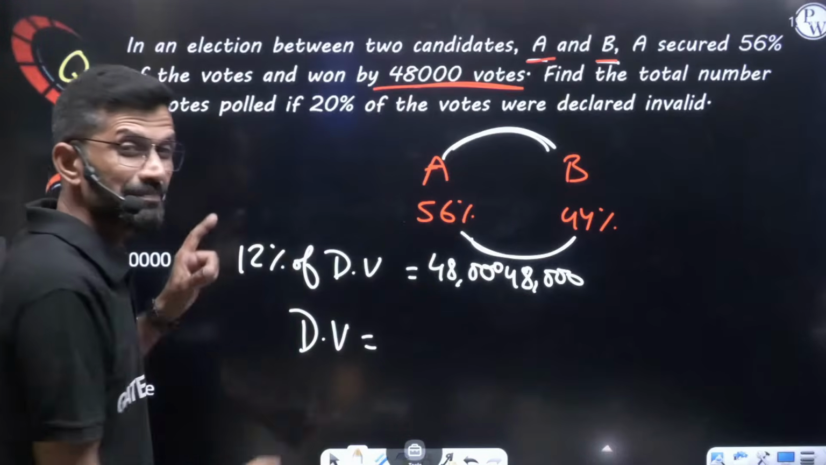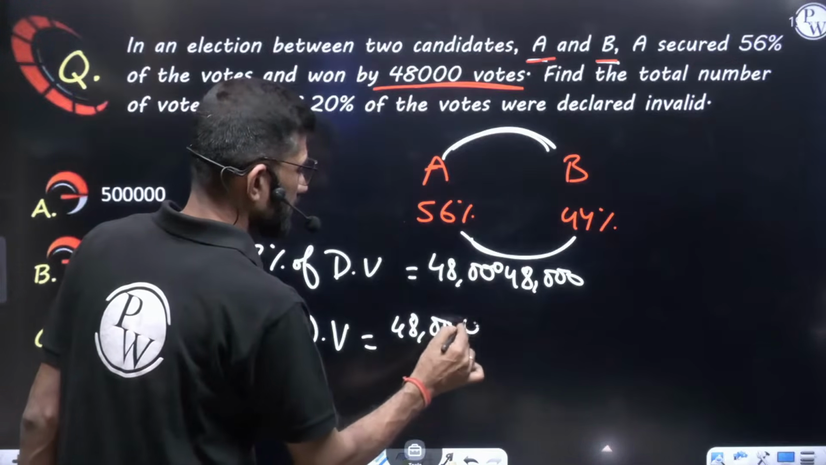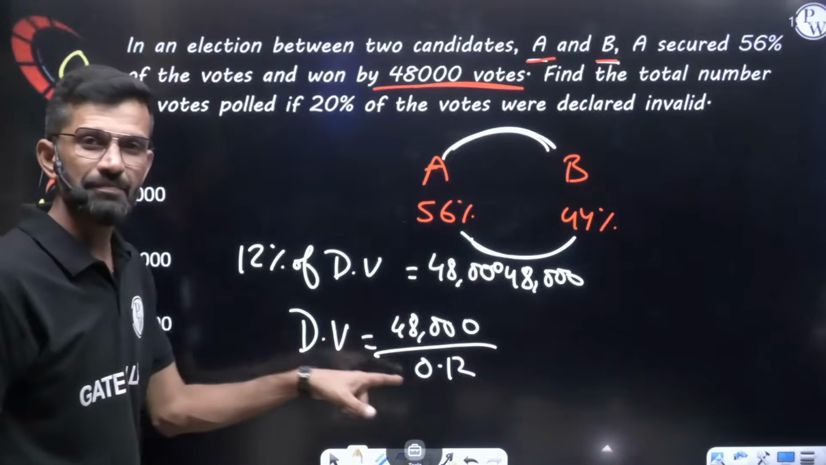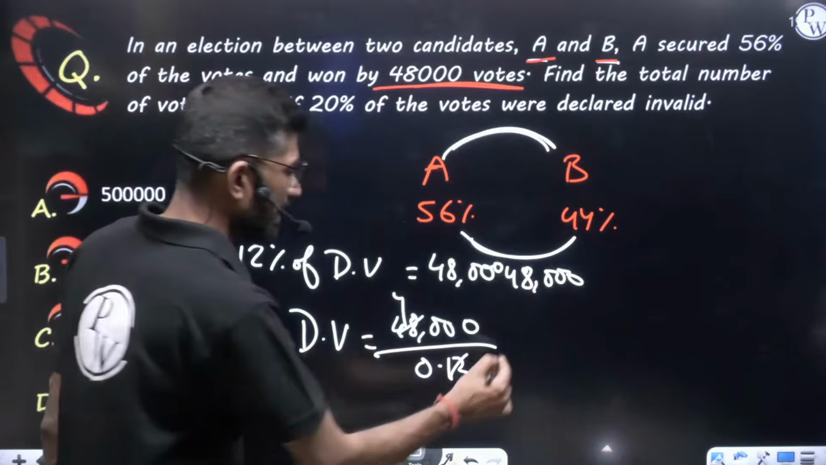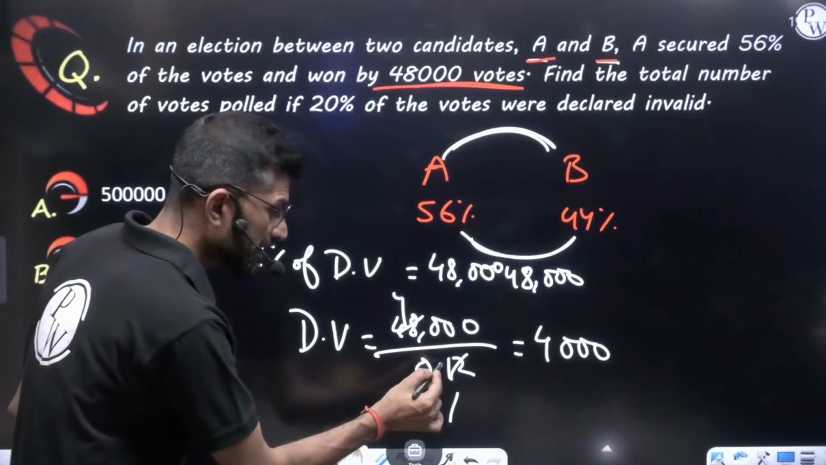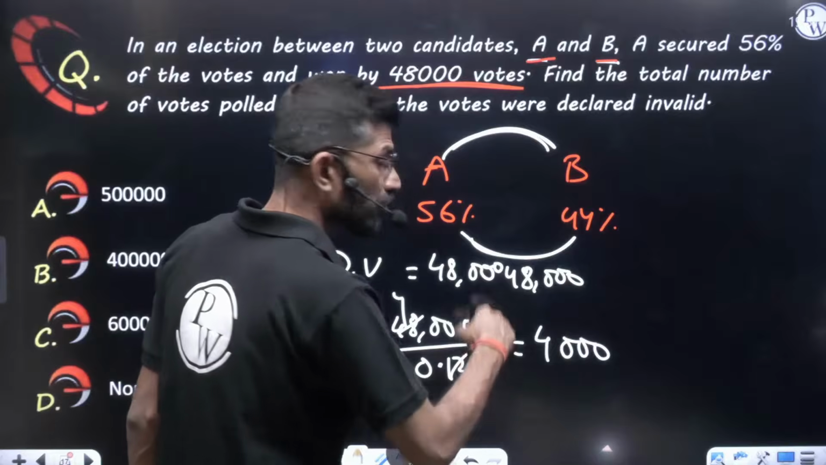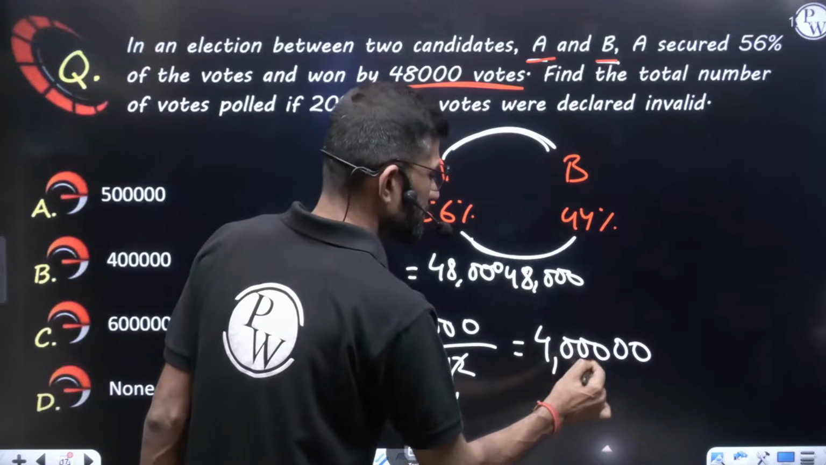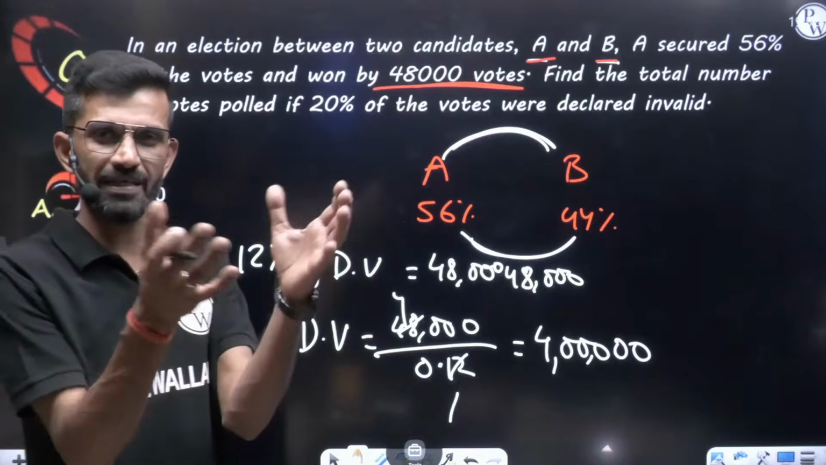12 by 100 means 0.12, so it will be 48,000 divided by 0.12. Why 0.12? Because I am writing the percentage in decimal. If I am not wrong, 12 ones are 12, 12 fours are 48. So what will I get? 4 and 3 zeros. After that, in the denominator, after the decimal, two numbers are there. So 2 more zeros, because you multiply by 100 to remove this decimal. So the distributed votes were 4 lakhs. 4 lakhs were given to them.